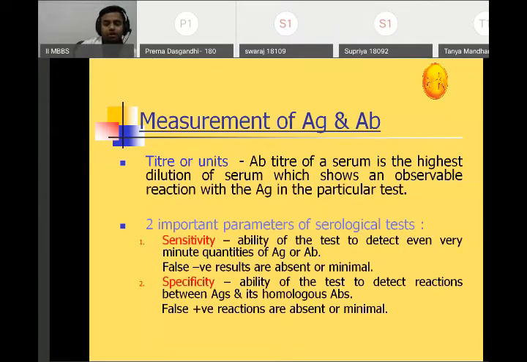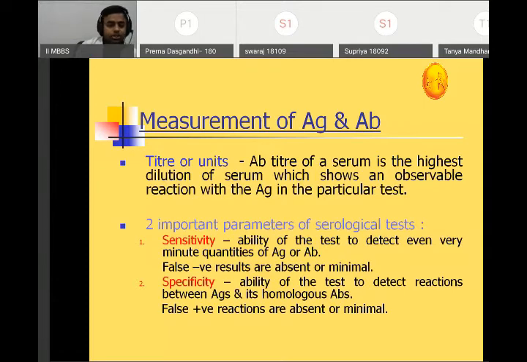Right. What is titer? The antibody titer of a serum is the highest dilution of serum which shows an observable reaction with antigen in the particular test. Okay, so it is always the reciprocal of the dilution. It is an inverse proportion of the dilution. That is the titer. Okay, if we have made dilutions and our reaction is positive up to 1 in 160, then the titer is 160. Okay, it is not 1 in 160, it is 160.